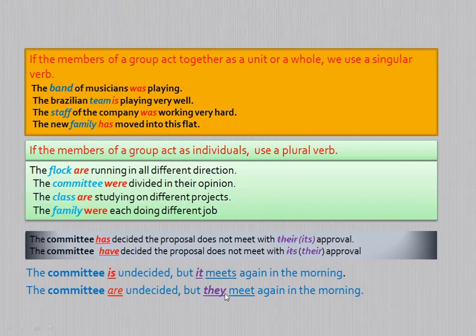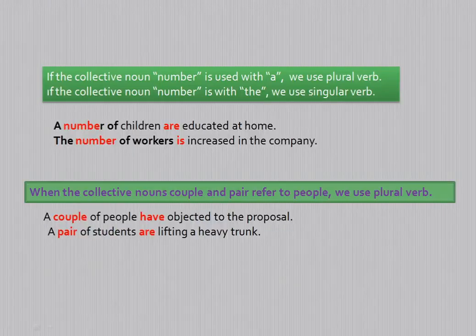So this will be helpful in our competitive examinations. Subject verb agreement with regard to the collective noun. Let us know more about the subject and verb agreement of the collective noun. You see, a number of children are educated at home. The number of workers is increased in the company.